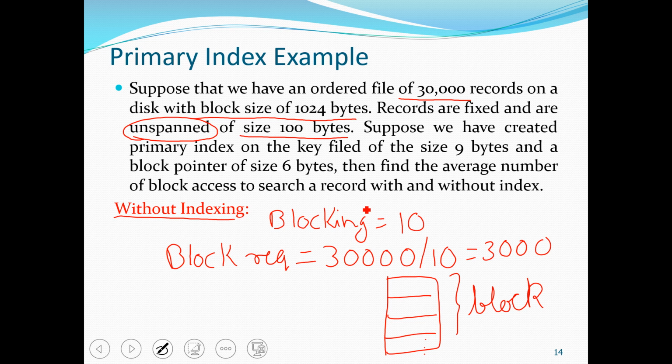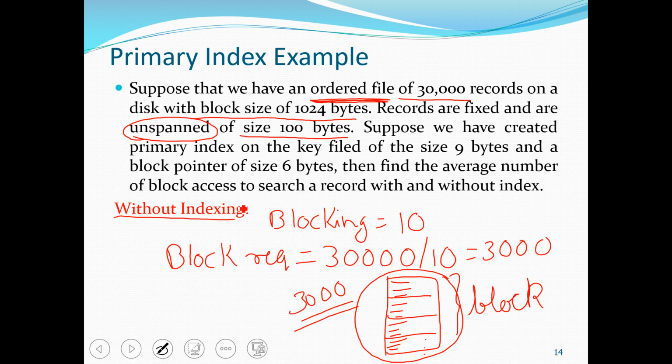Now we are using the ordered file scheme, so these records will be stored in sorted order. And if we are not using any indexing, then to search a record we need to search in the complete set of blocks, that is 3000 blocks.